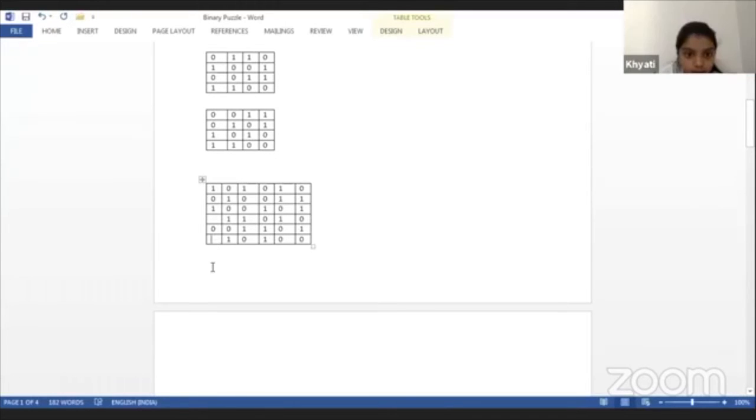There. I think 1. Correct. And what would come here? Khyati? 0. Why? Because there are already 3 ones in that column, and there are only 2 zeros. Right. So I'm sharing one more application.